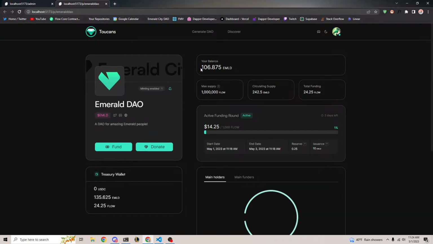So you can see I now have 106 emerald, and yeah, the treasury has some too because of the reserve rate.